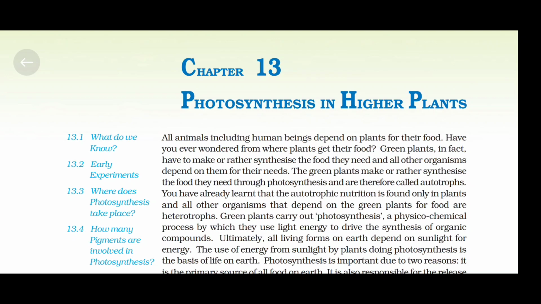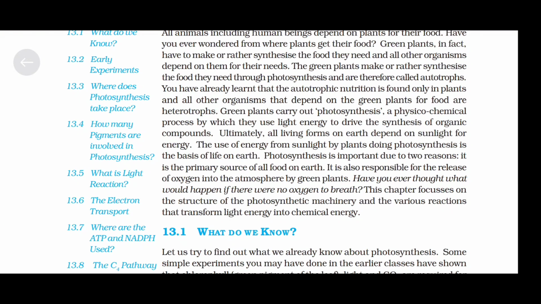called autotrophs. You have already learned that autotrophic nutrition is found only in plants, and all other organisms that depend on the green plants for food are heterotrophs. Green plants carry out photosynthesis, a physico-chemical process by which they use light energy to drive the synthesis of organic compounds. Ultimately, all living forms on the earth depend on sunlight for light energy.